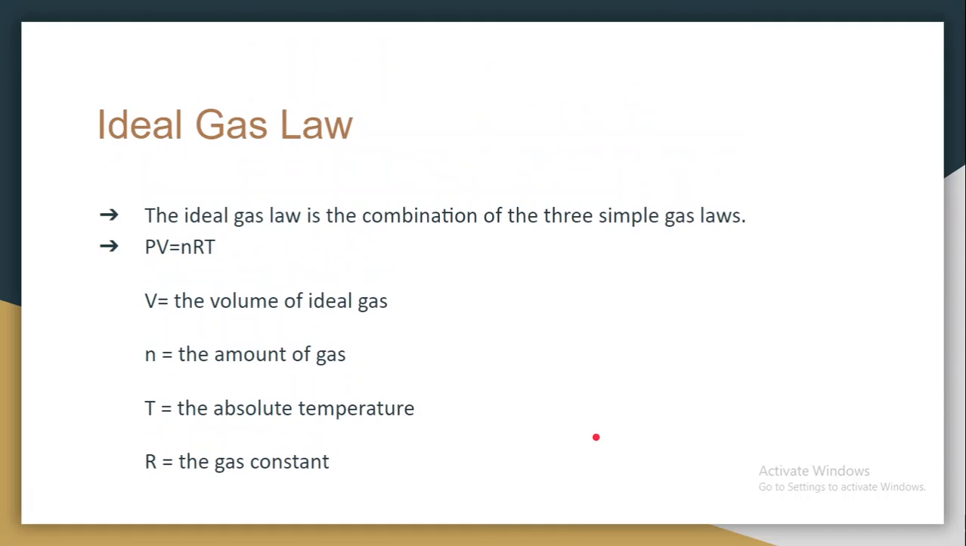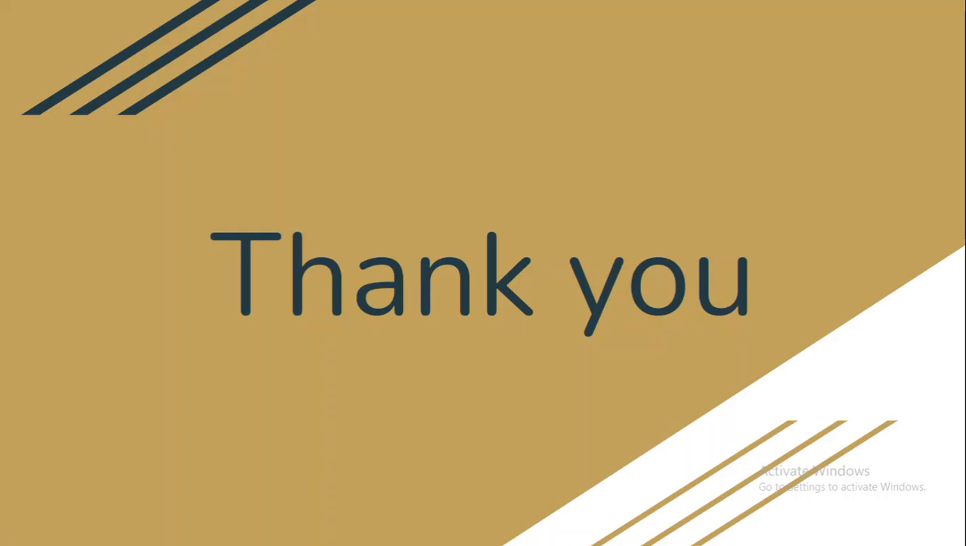Okay, so the ideal gas law. The ideal gas law is the combination of the three simple gas laws. So we gathered Boyle's law, Charles' law, and Avogadro's law, and we made one big equation, which is the ideal gas law. It states that PV equals nRT. P is pressure, V is volume, n is the amount of gas, R is the gas constant, and T is the absolute temperature. This equation, you can use it in any of the examples we solved together, and thank you for listening.